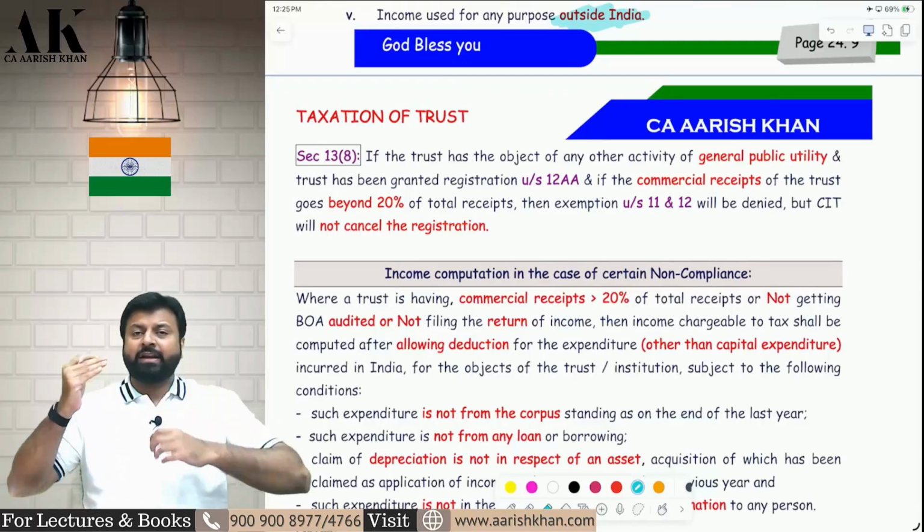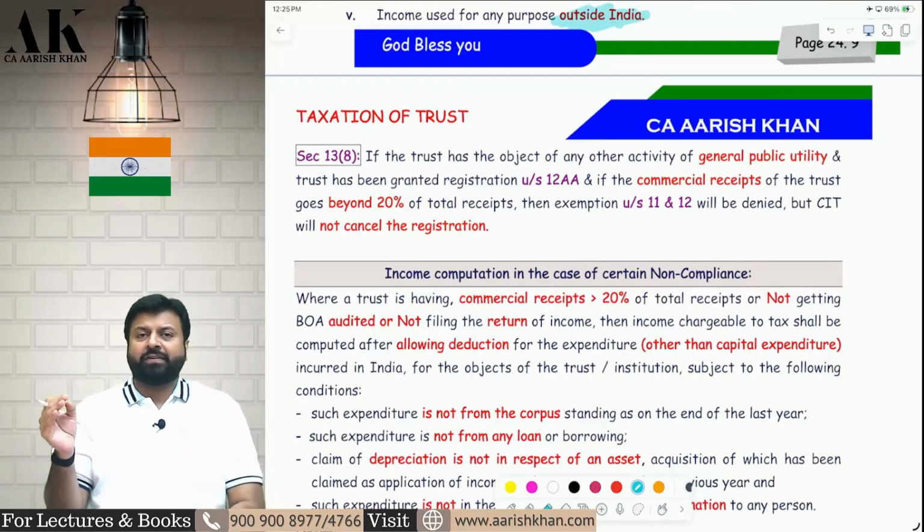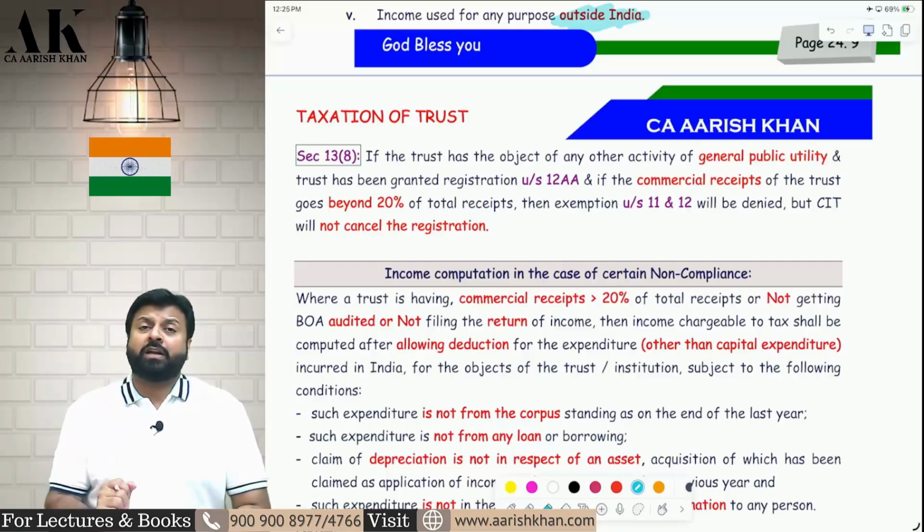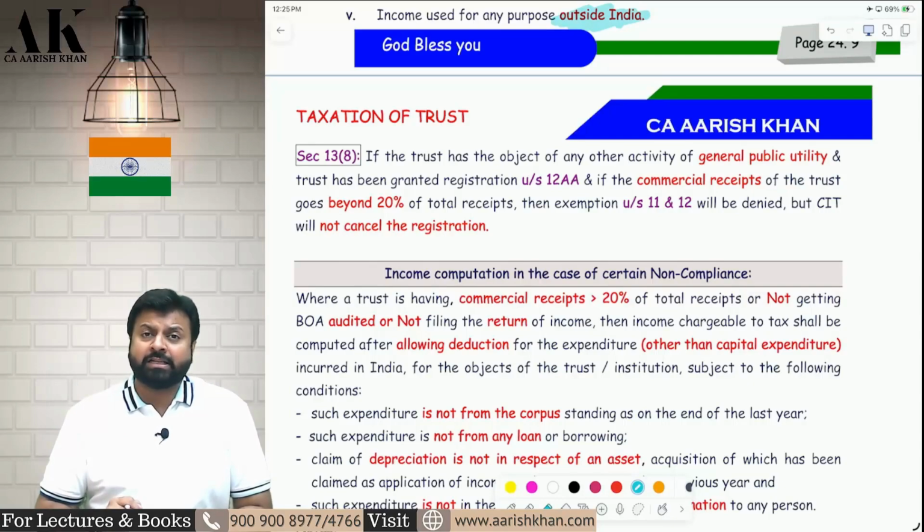Do you remember that in the definition of charitable trust under section 2(15) there was a 7th point, that is the proviso to section 2(15): any other object of general public utility, if the commercial receipt is up to 20% of total receipt, you can claim exemption.